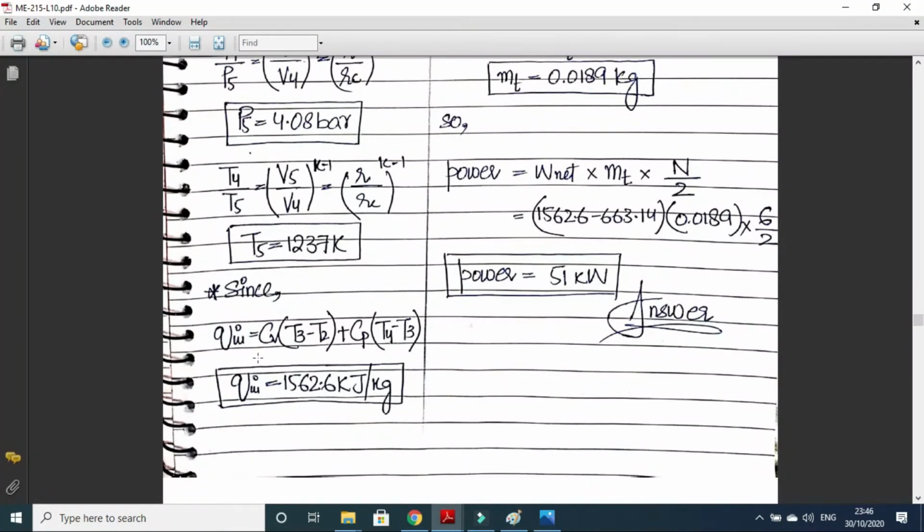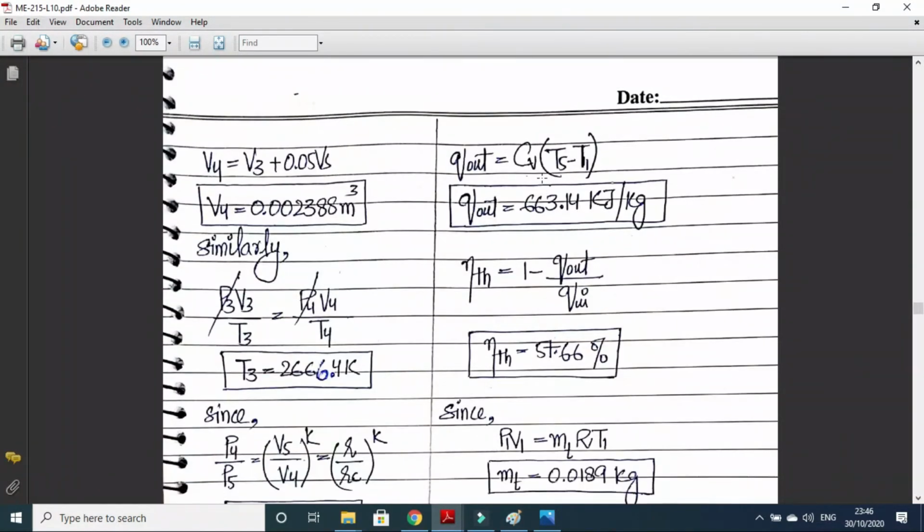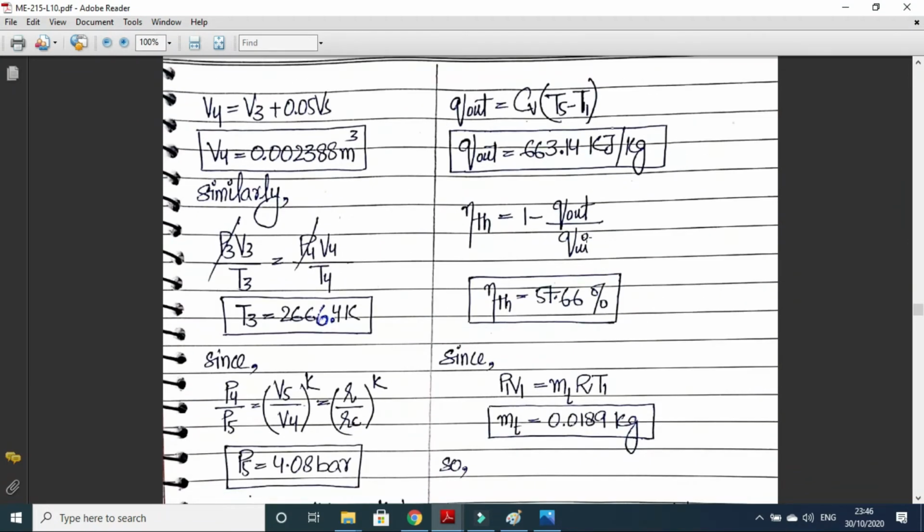Q in can be calculated with this formula: Cv (T3 minus T2) plus Cp (T4 minus T3). Q out can be calculated with this formula: Cv (T5 minus T1). Efficiency will be 1 minus Q out upon Q in.